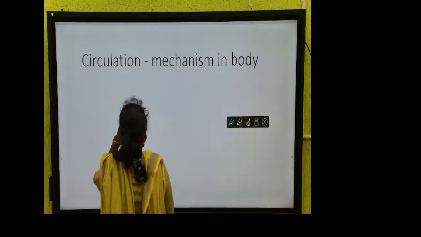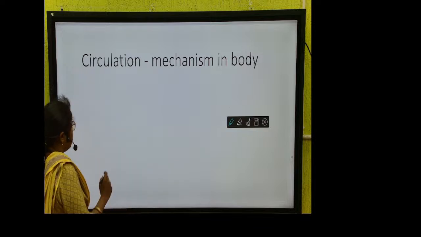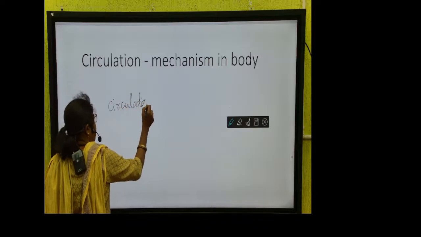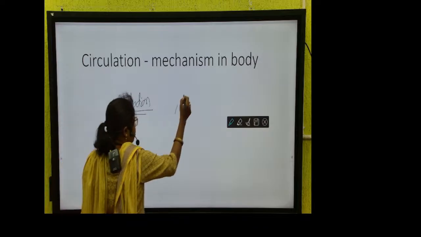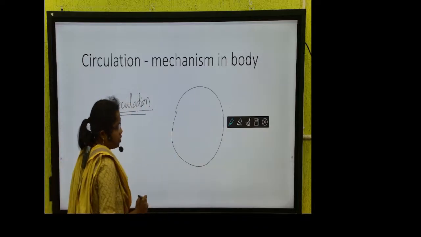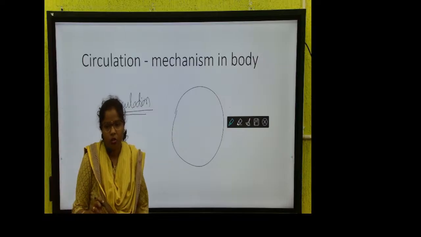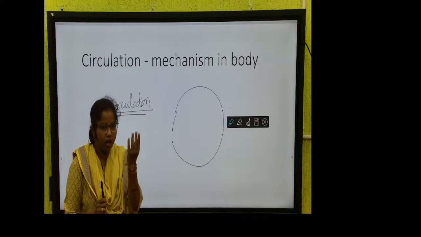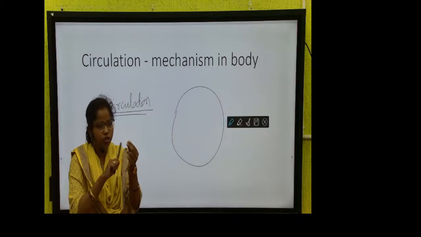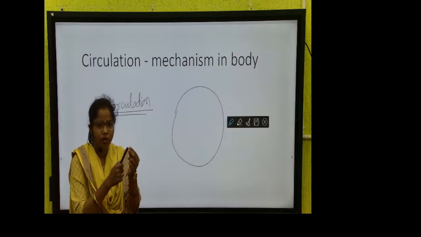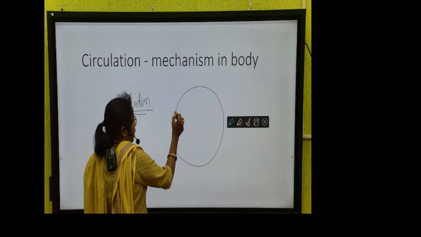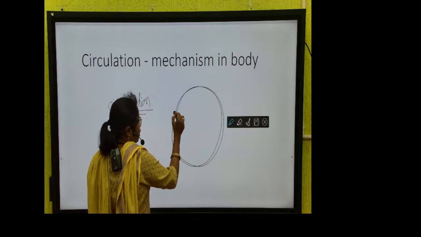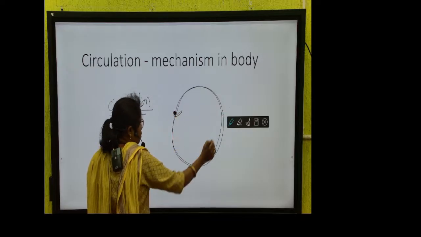Circulation, what is the mechanism of circulation in the body? First of all, we should know what circulation is. Actually, anything that is in a circular motion creates a process which is called circulation. For example, the fan is in circular motion, continuously rotating. It's not about the axis where it is fixed. There is a point which it keeps touching, coming and going, coming and going. Suppose this is the point from which it goes around and comes back to this point. This is the particular point which it is touching, and this process is called circulation.